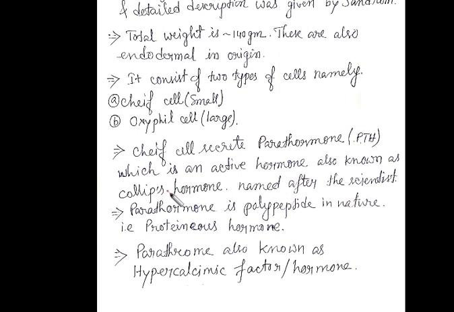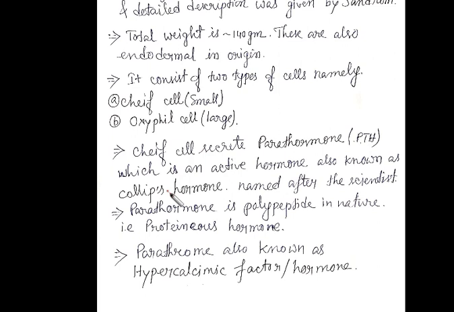So basically they are synthesized as a prohormone, which actually loses 25 amino acids to become active parathormone. Listen carefully for the second time.